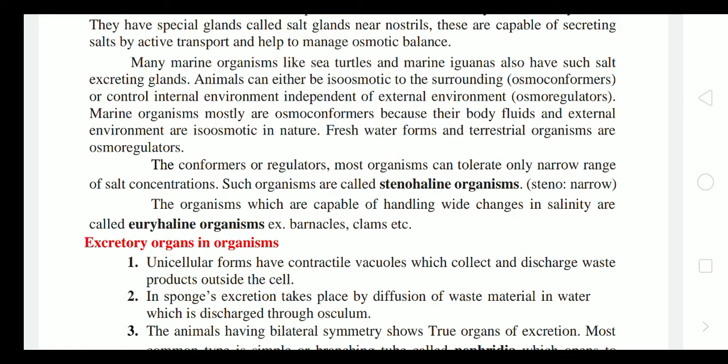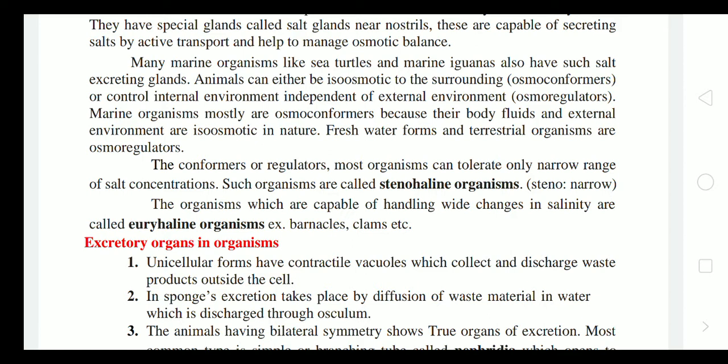Animals can be either isoosmotic to the surrounding, that is osmoconformers, or control the internal environment independent of the external environment, that is osmoregulators.